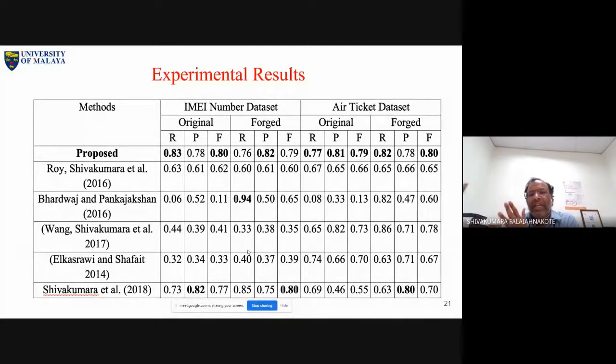What is the difficulty in detecting forged information in the document, and what is the difficulty in detecting forged information in the natural scene images? I already explained. So now you are combining both. It is not so easy. Okay. Now this is just another example.